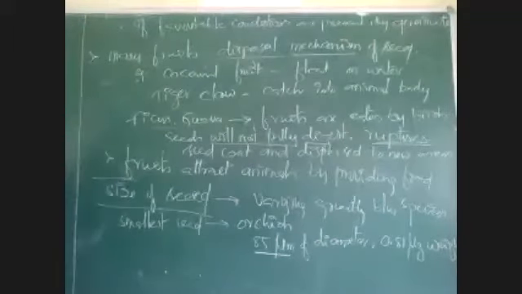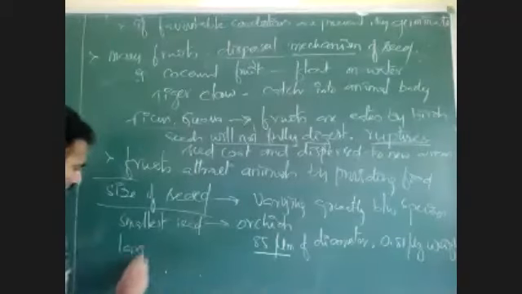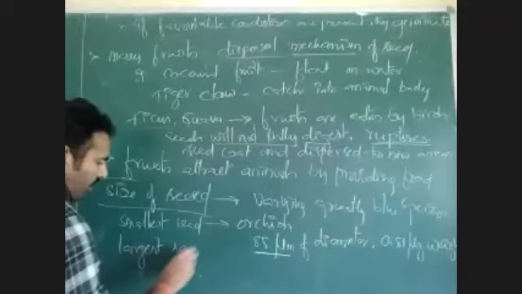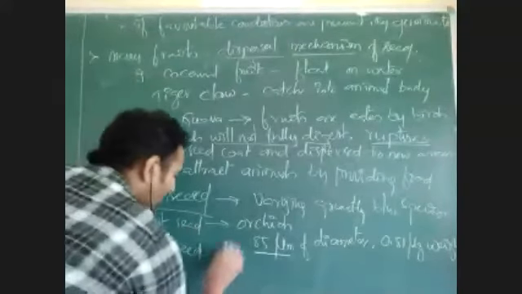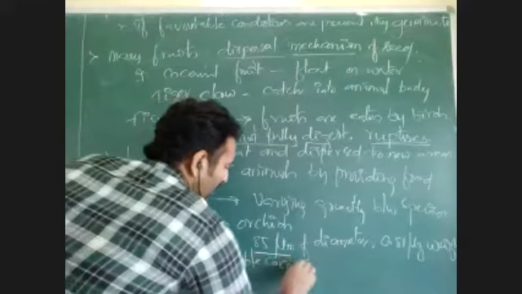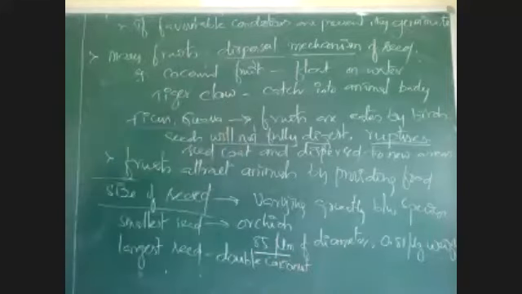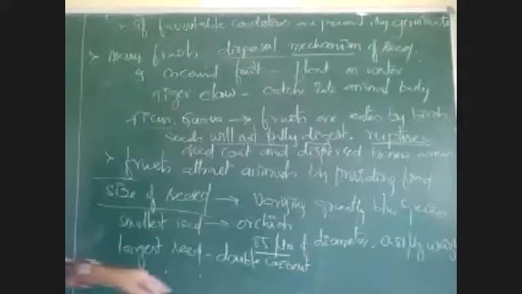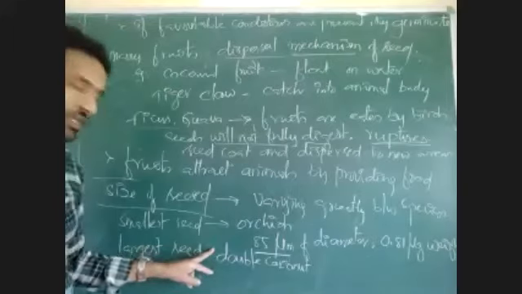Okay, and what is the largest seed? Largest seed is seen in double coconut. Double coconut is also called as Lodoicea maldivica. That scientific name is not needed here.